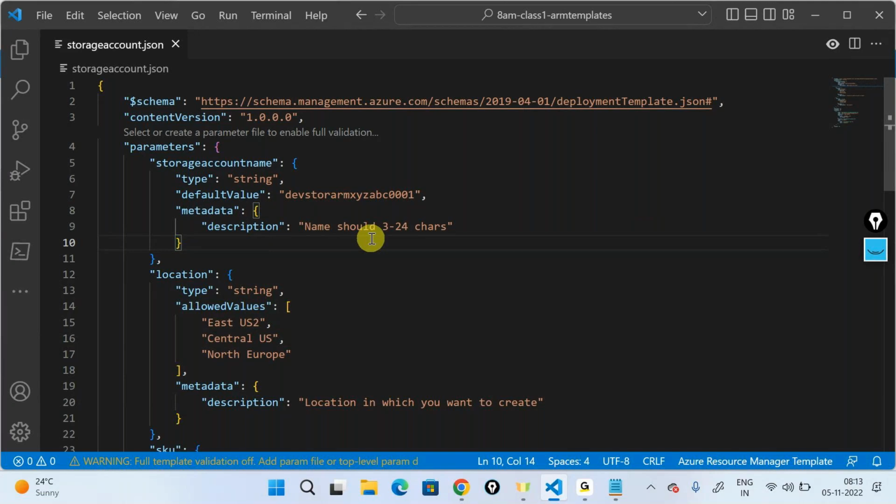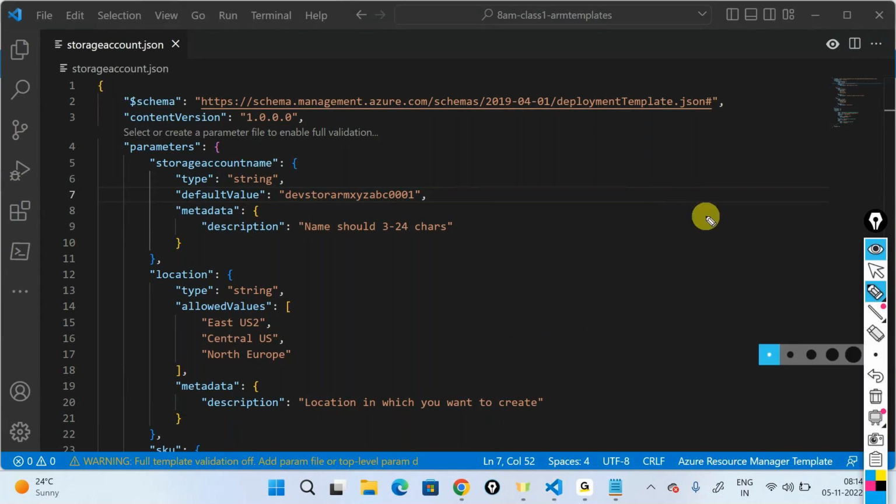So instead, you gave a name, right? As a parameter, you passed that name. Earlier, if you pass the storage account name as a parameter, automatically it will know when you are validating the script, right? Now, what is the benefit of giving a default value here?